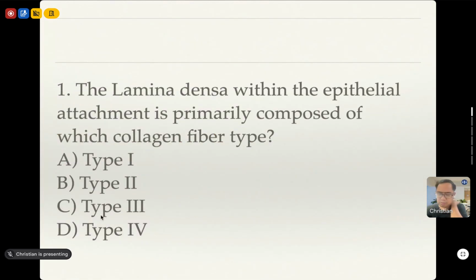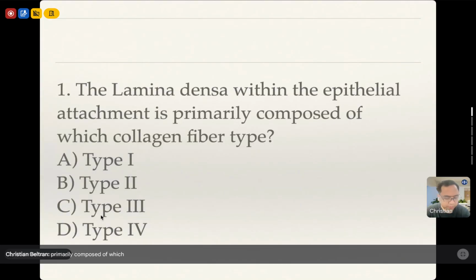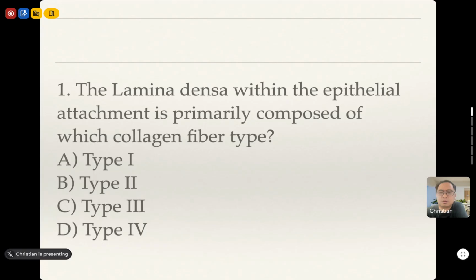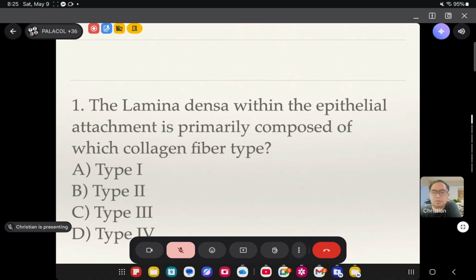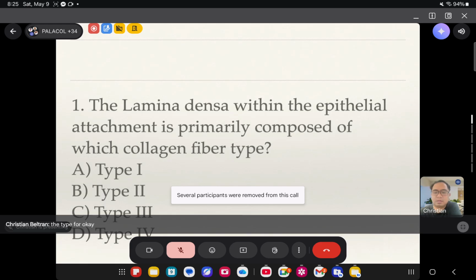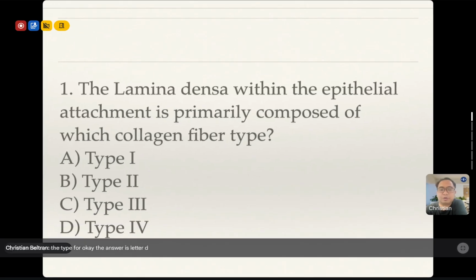The lamina densa within the epithelial attachment is primarily composed of which collagen fiber type? Type 1, type 2, type 3, or type 4? What do you think is the answer here? It's letter D, type 4. Okay, the answer is letter D, type 4.